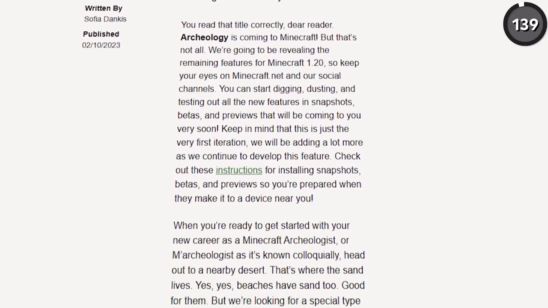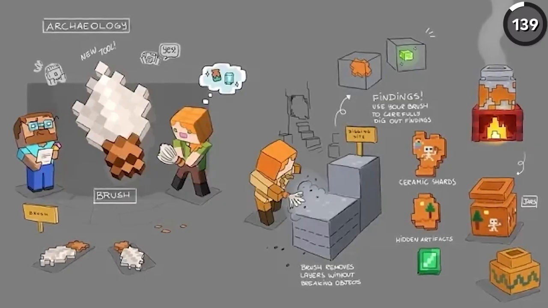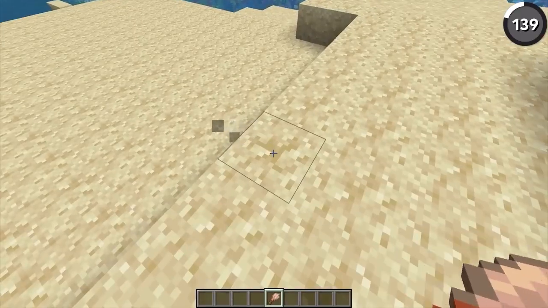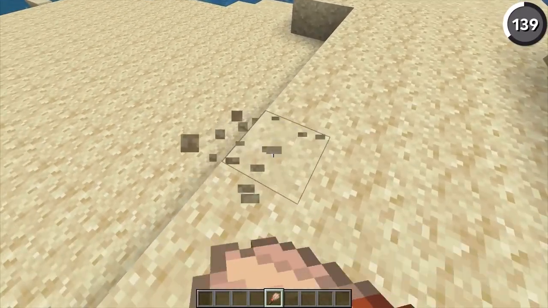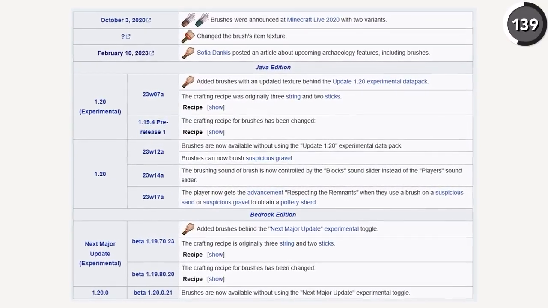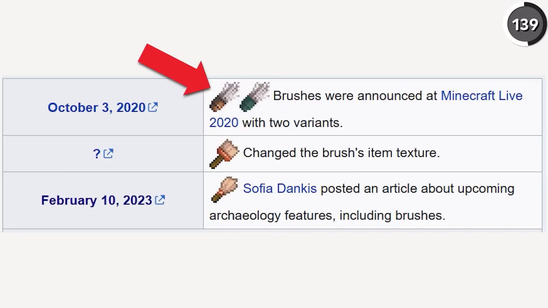Before archaeology got added in 1.20, it had been teased for 3 years prior to its initial release. And it looks like one of the things that Mojang couldn't decide on was how this brush was supposed to look, since it's had 3 different looks since it was initially released. This one with both a copper and an oxidized handle, this one that looked more like a paintbrush, and finally, the design that we've seen today.